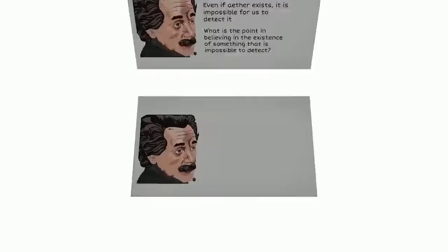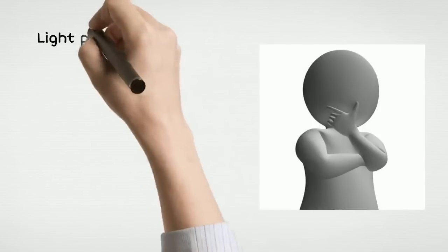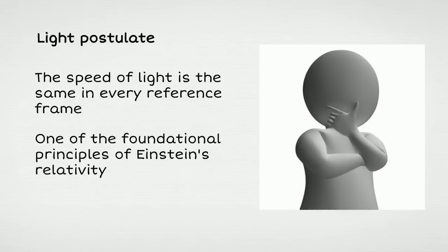We should reject ether, as well as the idea that there exists something that is at rest in some absolute sense, reject the idea that there is an absolute frame of reference. As a result of this, he proposed that the speed of light is the same in every reference frame. This became known as the light postulate and became one of the foundational principles of Einstein's relativity.